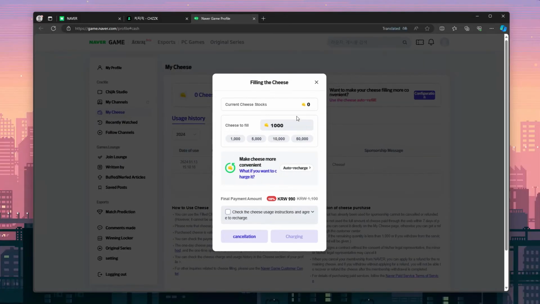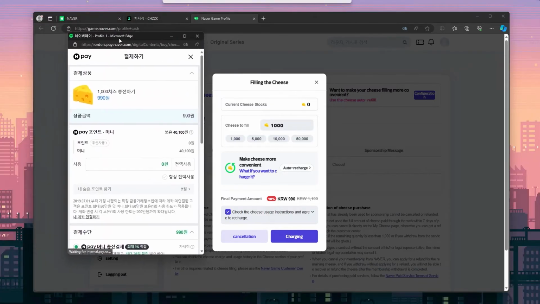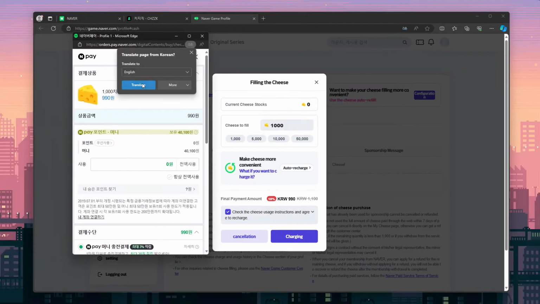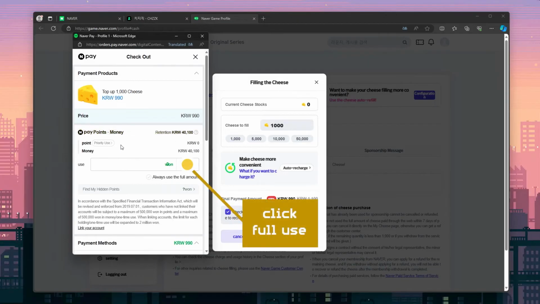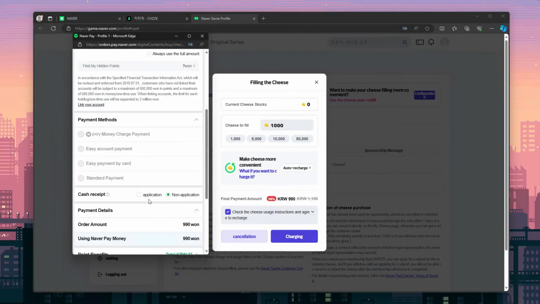There we go. Enter the amount of cheese you'd like to add to your account. Check the box to agree to the terms, then click the charging button. A Naver Pay window will now open, showing your current Naver Pay balance. Click the Full Use button to deduct the full cost of cheese from your Naver Pay account, then scroll down and click the Checkout button.